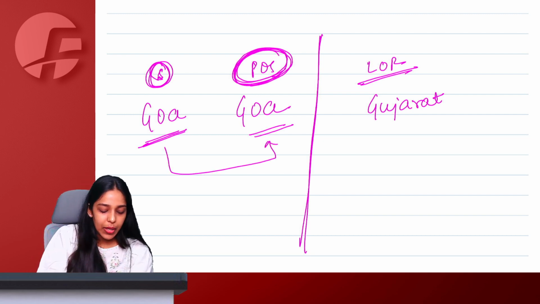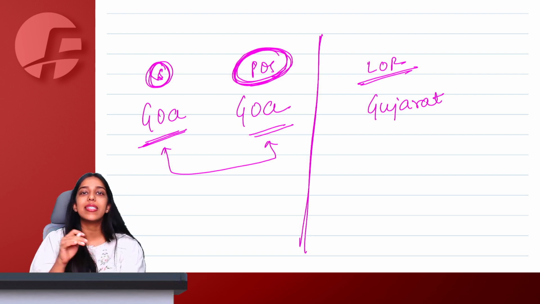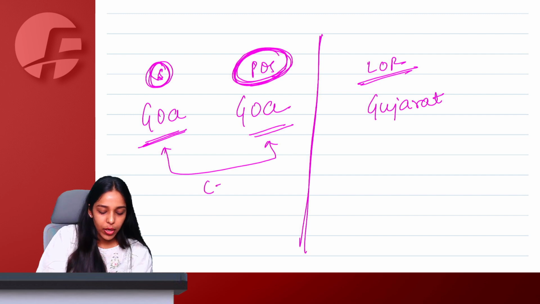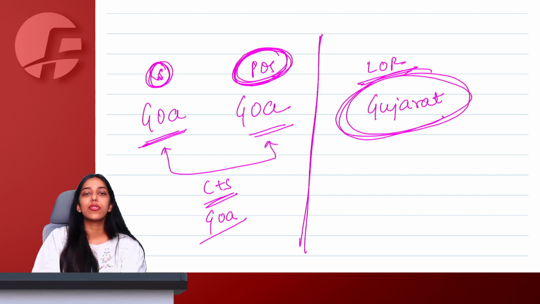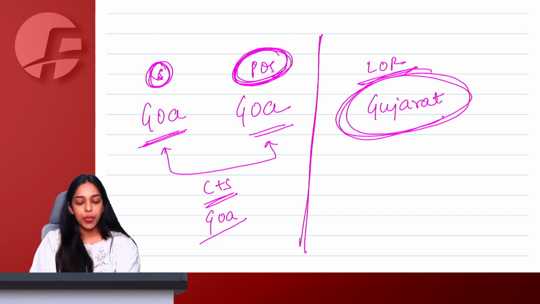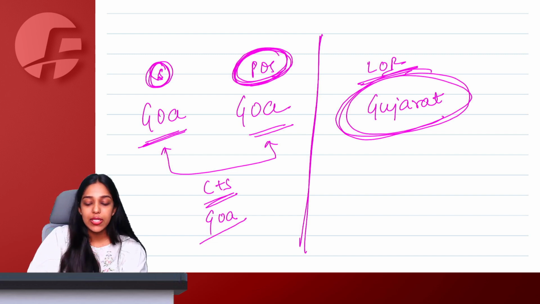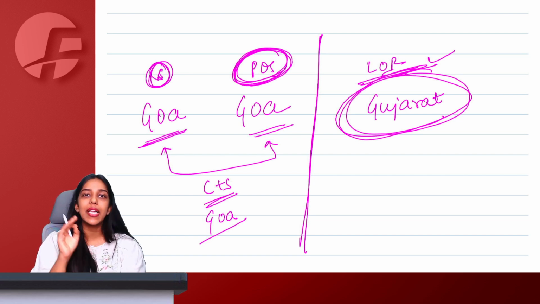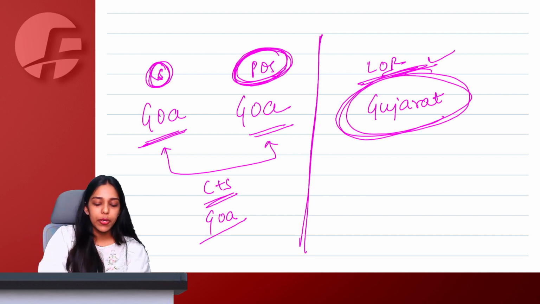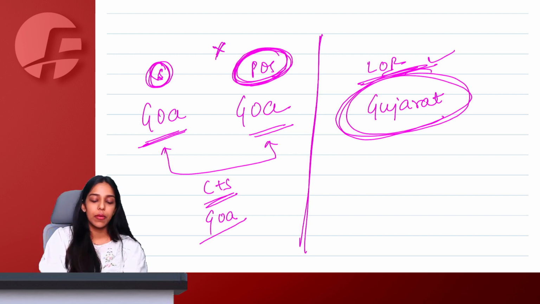Because when the supplier and place of supply are in the same state, the invoice that you make is of CGST plus SGST of Goa state. However, the recipient is situated in Gujarat, which means the CGST plus SGST for this recipient is going to change. So even if we deduct the 1% plus 1% CGST plus SGST TDS of Gujarat state, it will not be useful for the Goa registered person in the cash ledger.